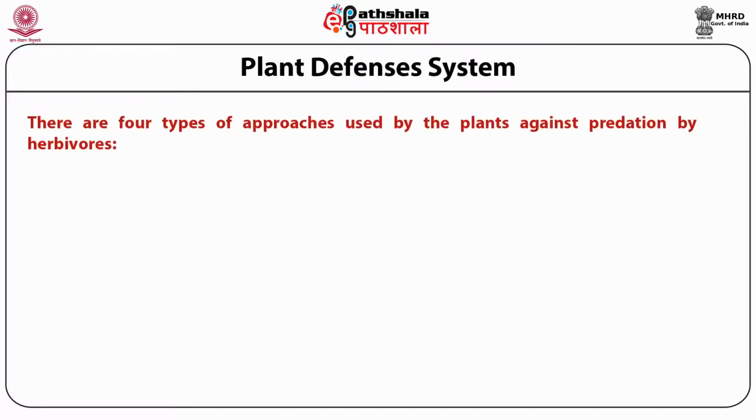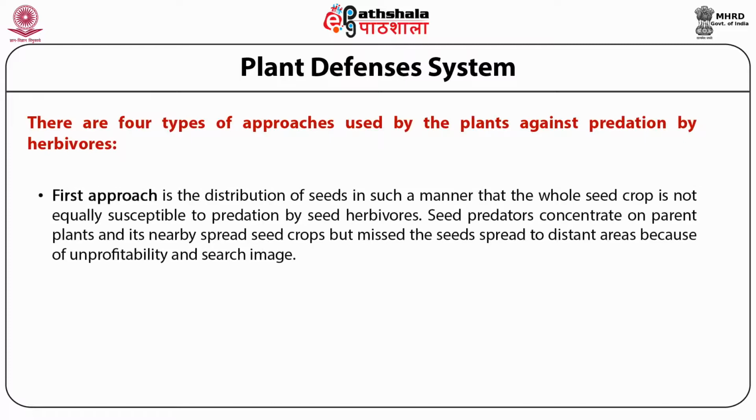There are four types of approaches used by plants against predation by herbivores. The first approach is the distribution of seeds in such a manner that the whole seed crop is not equally susceptible to predation by seed herbivores.